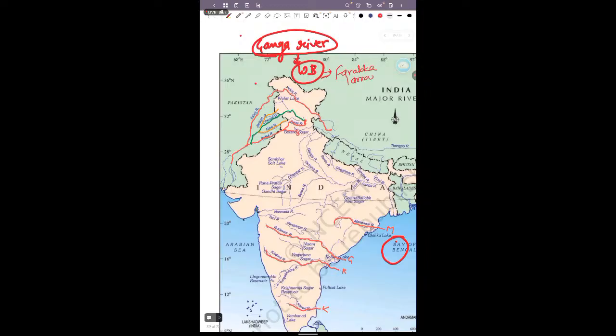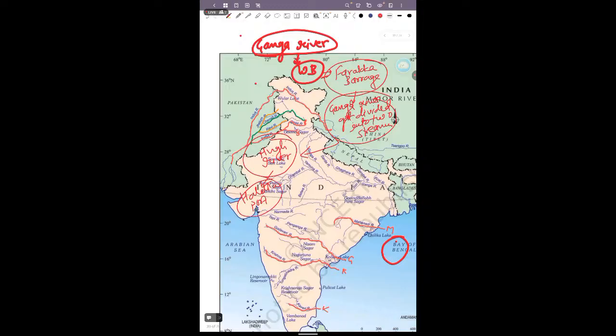At the Farakka barrage, the Ganga river gets divided into two streams. One stream goes through the Hooghly river, which is important because of the Haldia port.